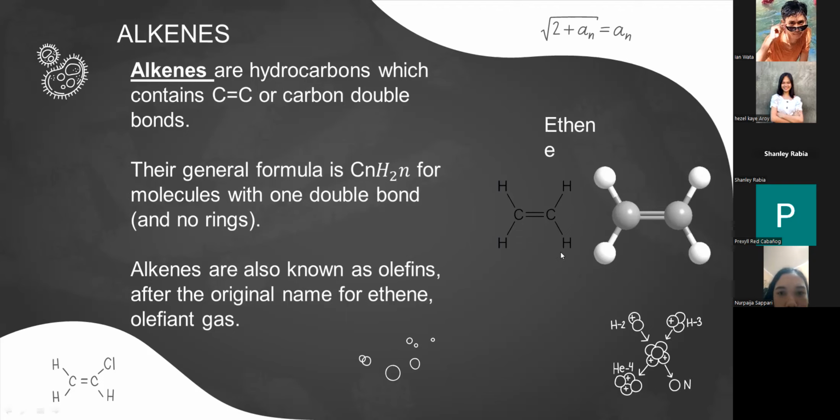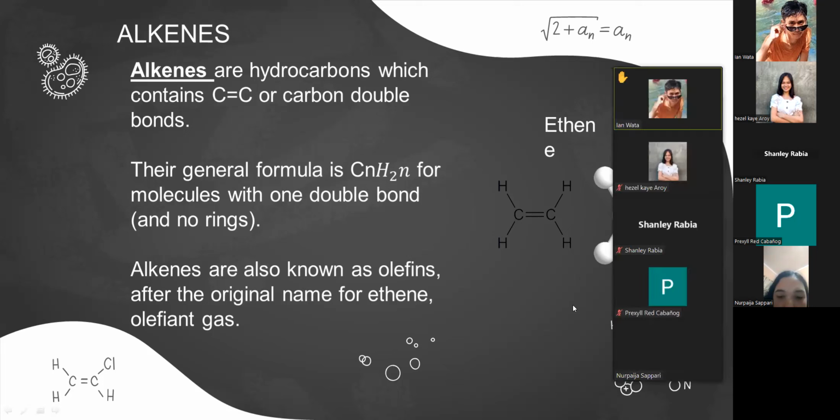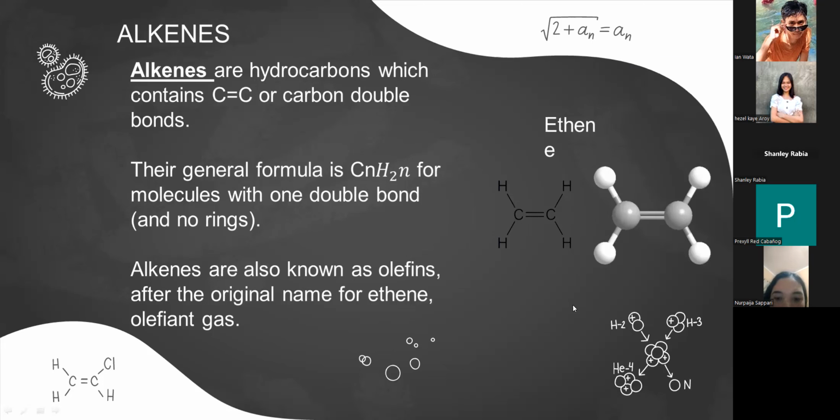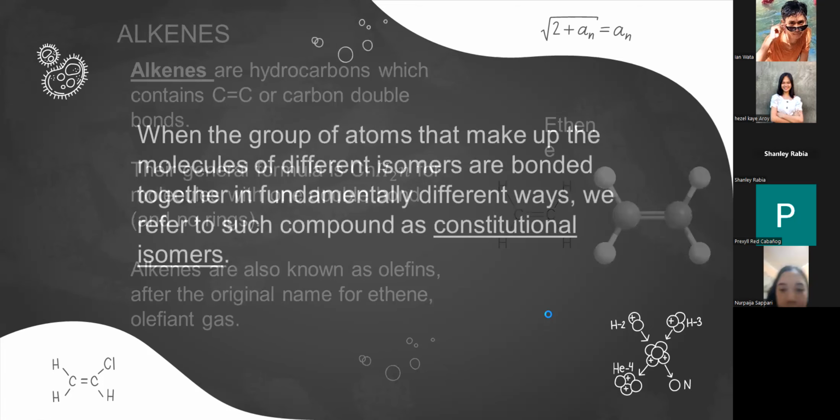Alkenes are hydrocarbons which contain carbon double bonds. Their general formula is CnH2n for molecules with one double bond and no rings. Alkenes are also known as olefins, after the original name of ethene, or olefiant gas.